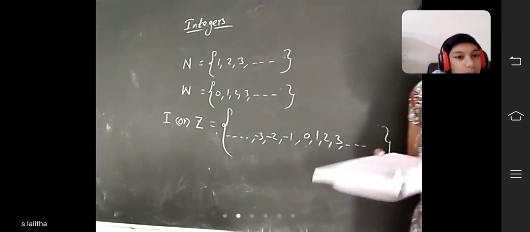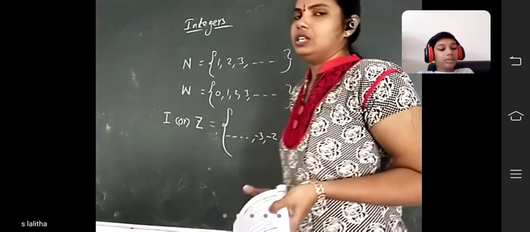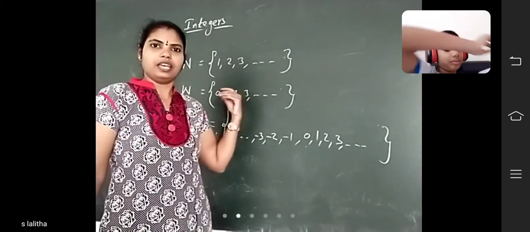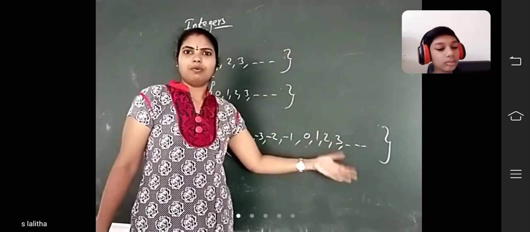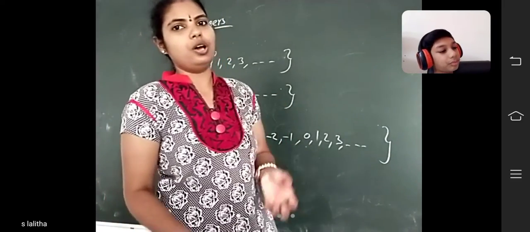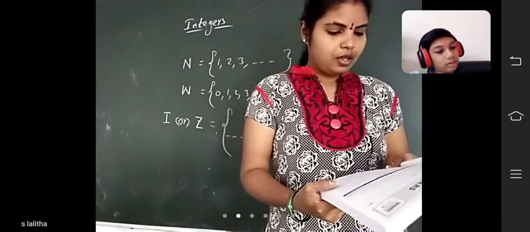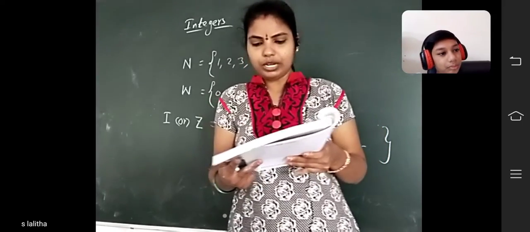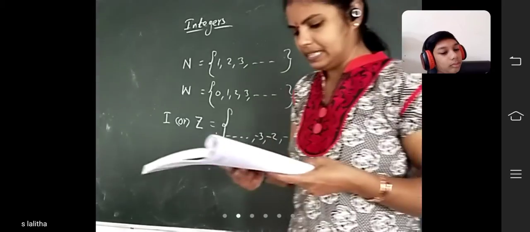0 is neither a positive nor a negative integer. It is not positive, and it is not negative. Next, the set of positive numbers is called the set of positive integers, denoted by Z plus.